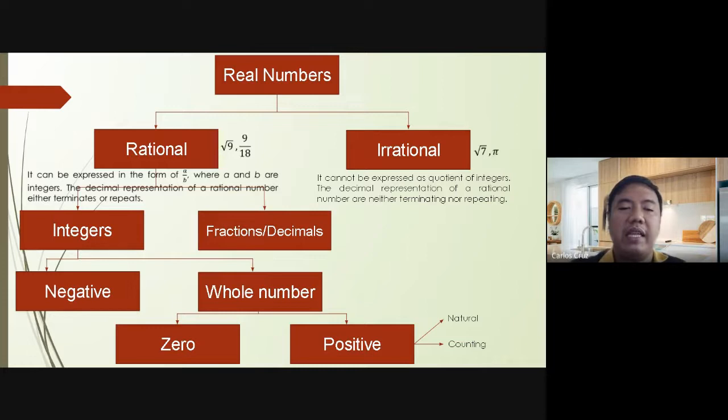So, you will see that the negative will be on the left of 0 and positive will be on the right of 0. So, if we're going to have the number line. Kung ang number line ninyo ay horizontal, then the 0 will be at the middle, the negative numbers or the negative integers will be at the left, and then the positive will be at the right. Kung vertical line naman po ang number line natin, again, 0 will be at the middle, below the 0 will be the negative integers, and above the 0 will be the positive integers.